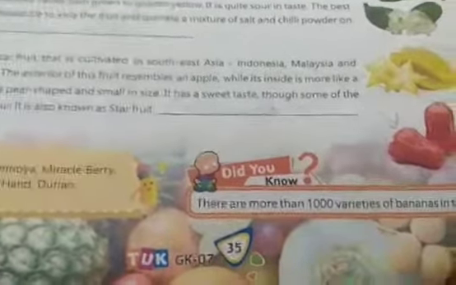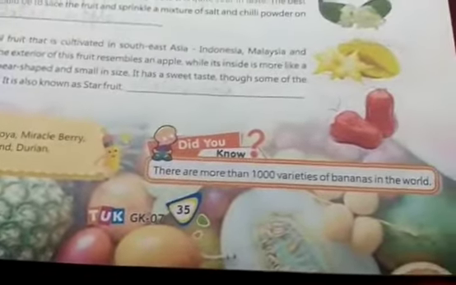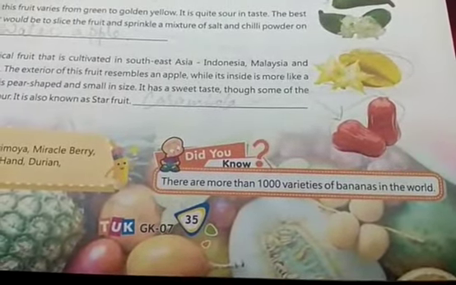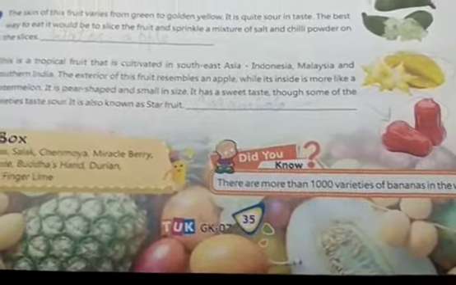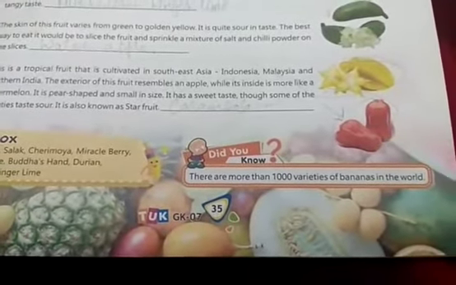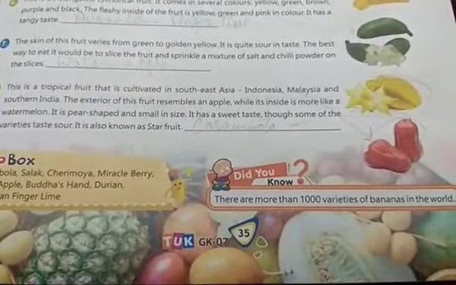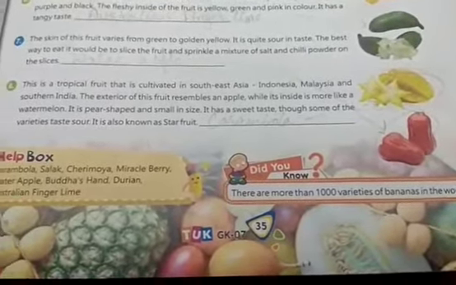Now one more interesting fact: did you know there are more than 1,000 varieties of bananas in the world? This is quite interesting. 1,000 varieties of bananas are there in the world.